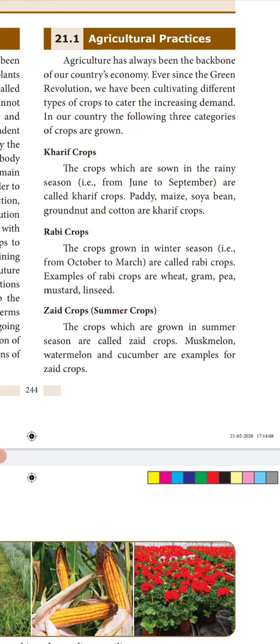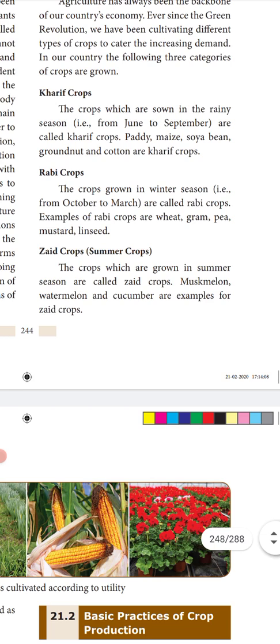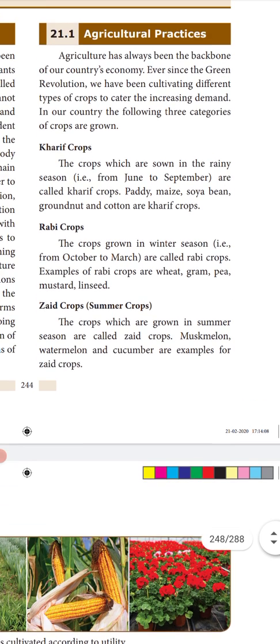Then Zaid crops, which are grown in the summer season, are called Zaid crops. Muskmelon, watermelon, and cucumber are examples of Zaid crops. So we get these things, muskmelon, watermelon, and cucumber, in the summer season.